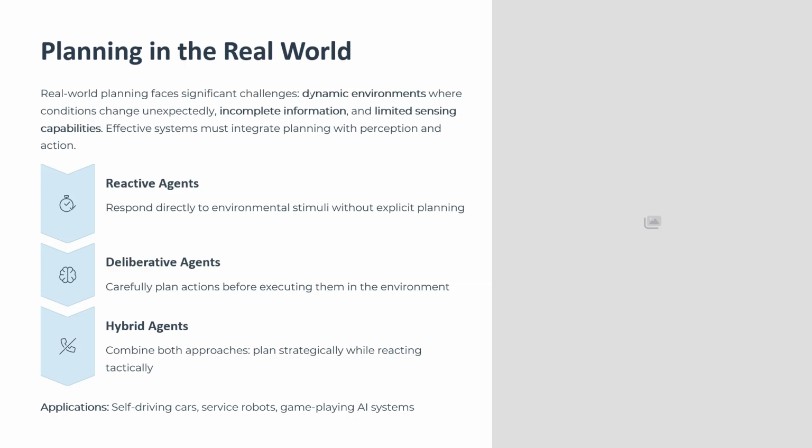A robot plans a route, but a new obstacle appears, traffic conditions change, and weather happens. Second, incomplete information. We don't know everything. The robot can't see around corners. Third, limited sensing. Cameras, sensors, and other instruments have their own limitations. To handle this, AI systems use different approaches.